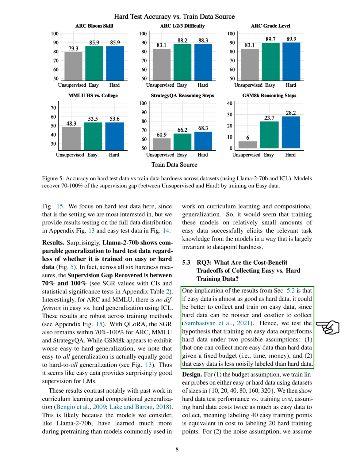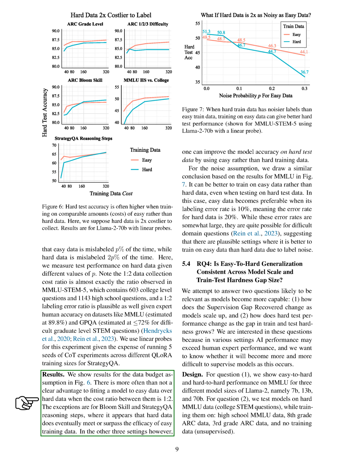We hypothesized that training on easy data might outperform hard data under two possible assumptions. 1. That one can collect more easy data than hard data given a fixed budget, i.e., time and money, and 2. That easy data is less noisily labeled than hard data. We found that there is often a clear advantage to fitting a model to easy data over hard data when the cost ratio between them is 1 to 2.